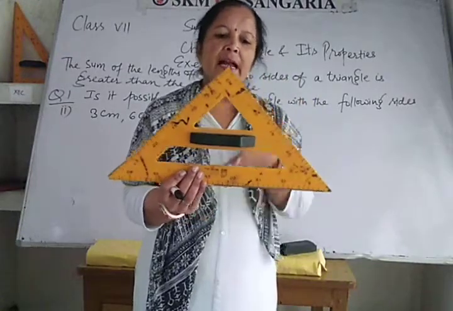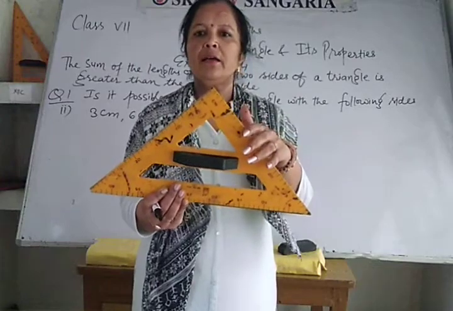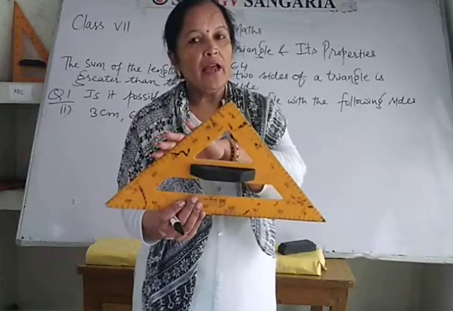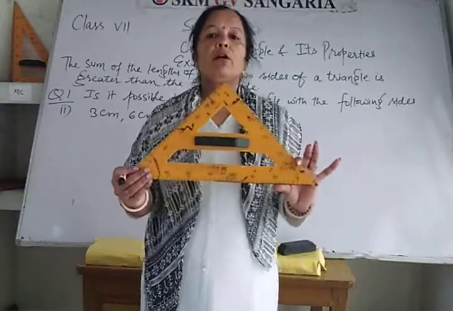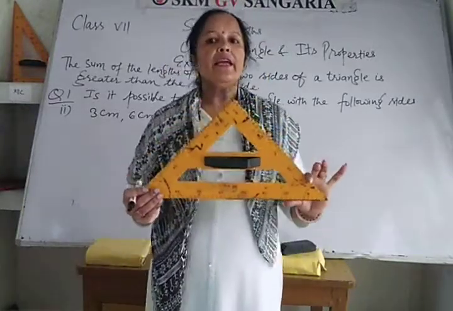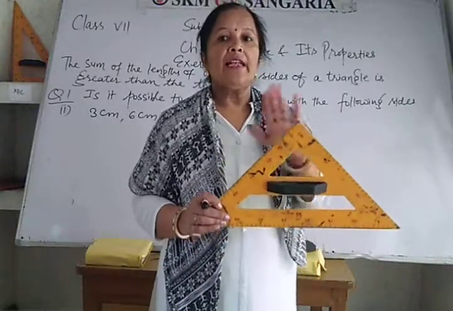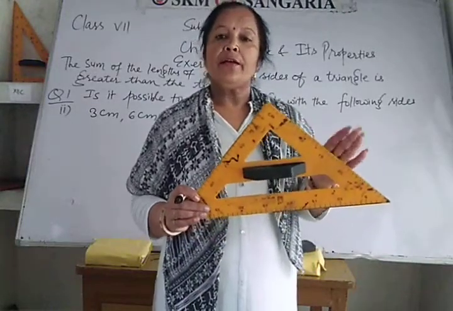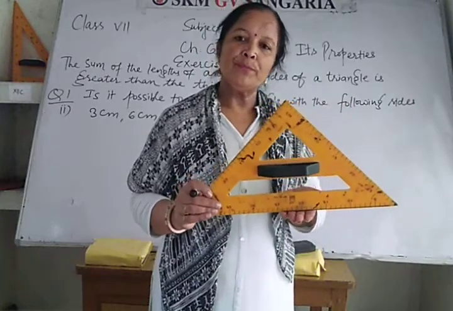So in all the cases we will verify that the sum of the lengths of any two sides of a triangle is always greater than the third side, okay.